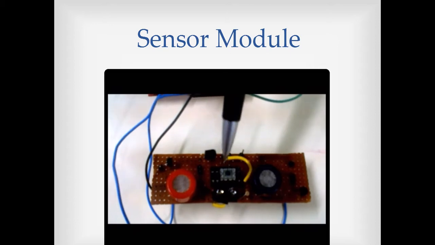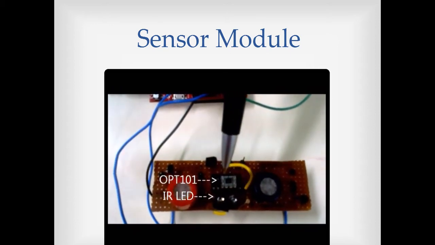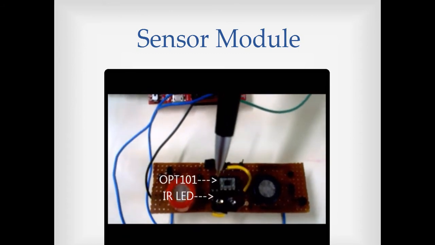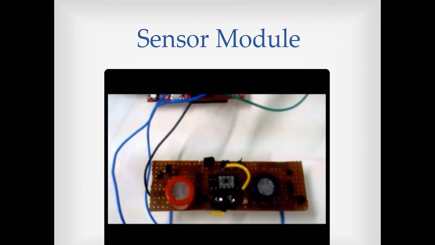This is the tintometer. It uses 2 IR LEDs, and the OPT101 works on a common principle that black color absorbs light, so the greater the reflection from the surface of the glass, the more will be the voltage at the output pin.